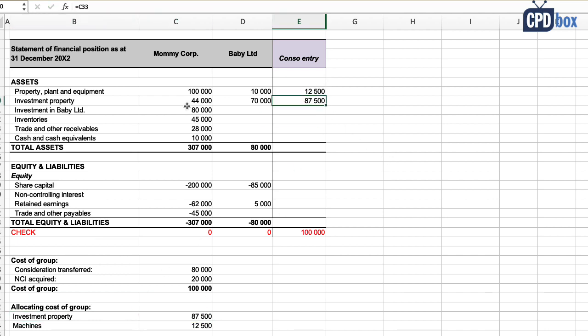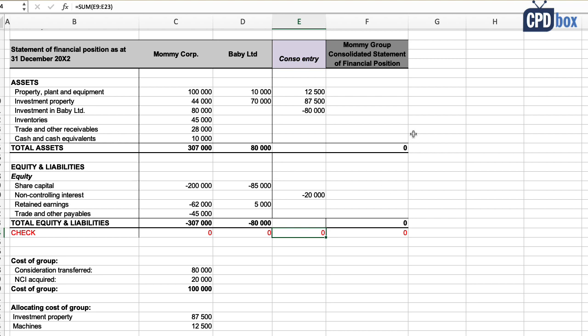Then we credit Mommy's investment in baby of 80,000 to get rid of that in consolidation. And then we need to recognize the non-controlling interest acquired at its fair value of 20,000 as credit in equity. And we then simply add up Mommy's numbers with the entry, and here you go, you consolidated subsidiary that is